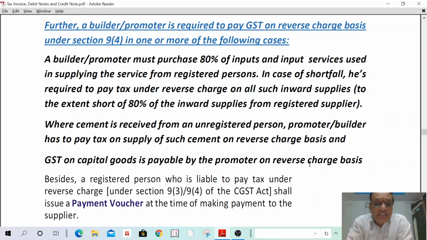Then GST on capital goods is payable by the promoter on reverse charge basis. Any capital goods purchased by the builder or promoter, he has to pay tax on reverse charge. That means he has to pay GST on reverse charge basis.